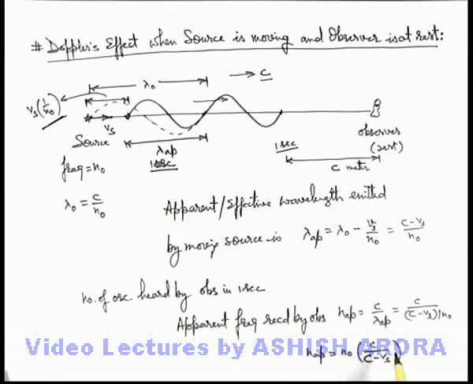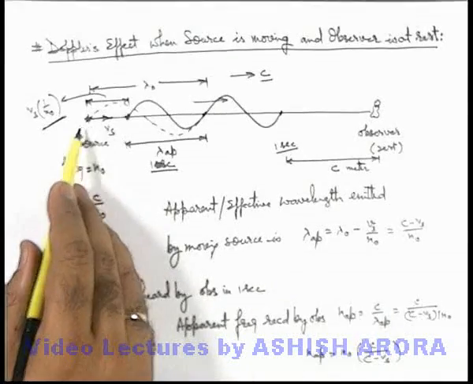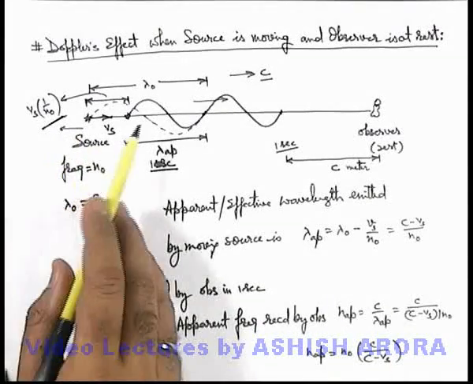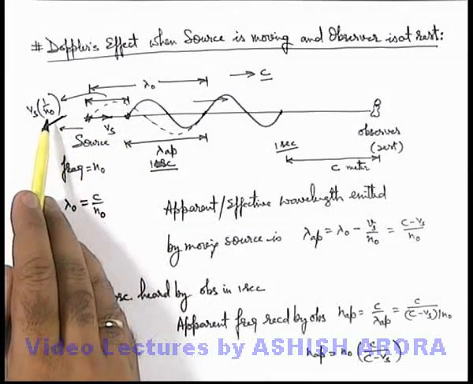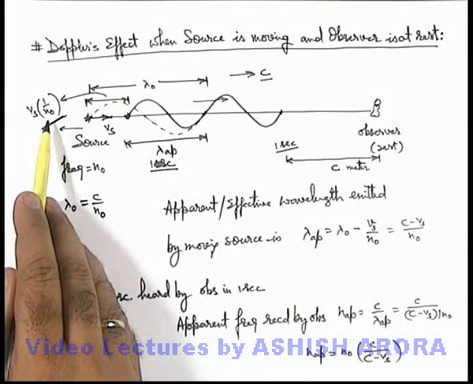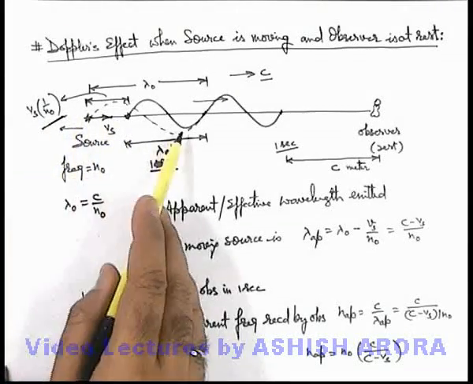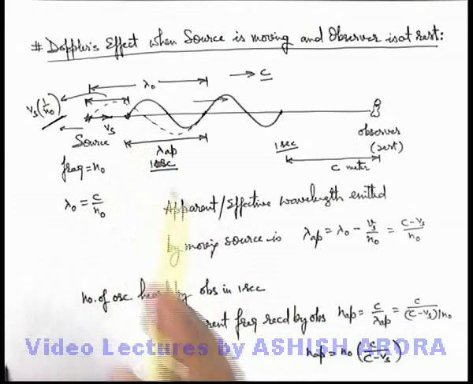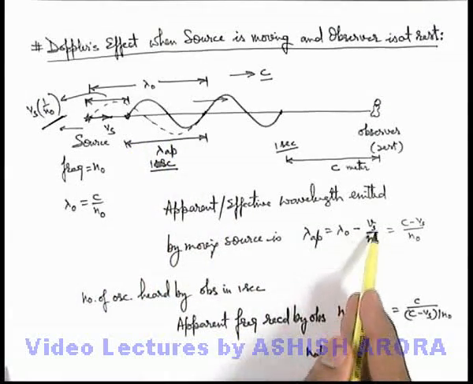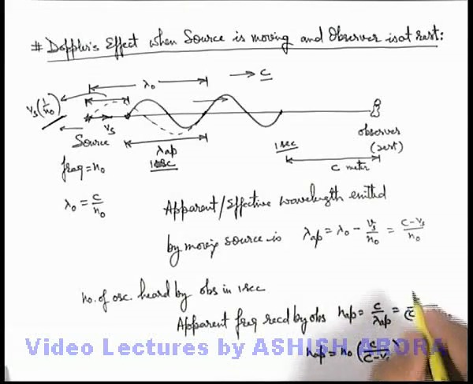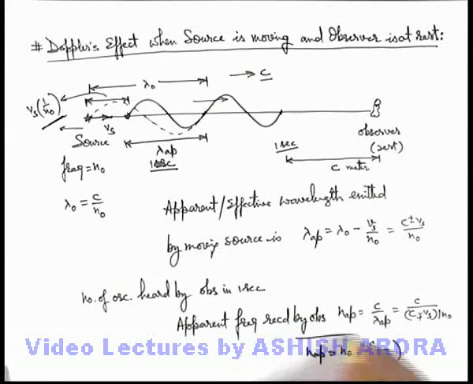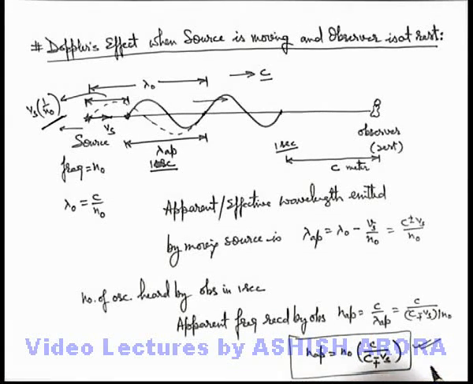Here we can also modify this expression. If the source is receding away from the observer, then the effective wavelength of sound emitted by the source will be expanded, and it is more than the actual wavelength. So this can be written as lambda naught plus Vs by n naught, with a positive sign. So in this situation the expression will be modified like this. This is also quite a useful relation. You just need to keep it in mind for different numerical applications in future.